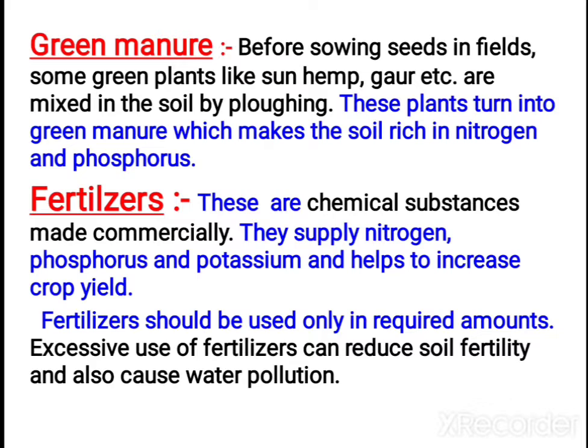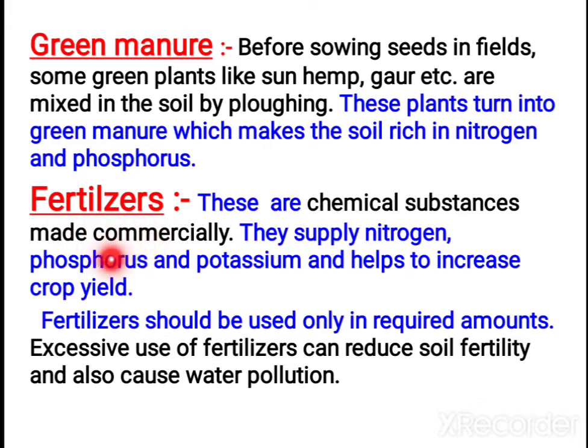Next is green manure. In green manure, what do we do? We sow seeds in the fields and grow green plants like sun hemp, and after growing, they are mixed into the soil by ploughing. We are not harvesting the plant. The plant is ploughed along with the soil. When ploughing is done, the plants turn into green manure and make the soil rich in nitrogen and phosphorus. So these are the two types of manure: one is compost manure, the other is green manure.